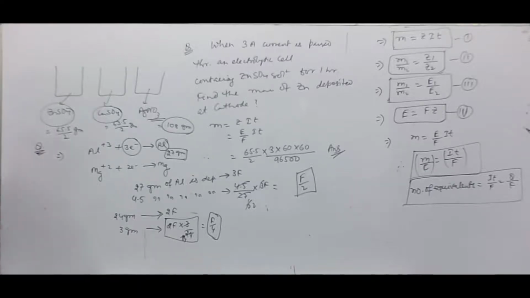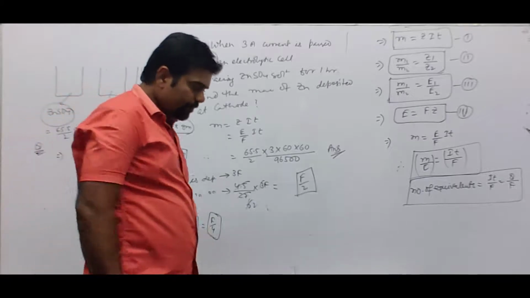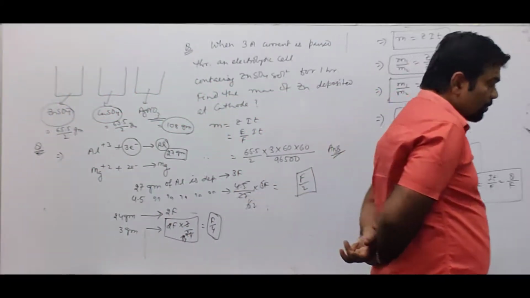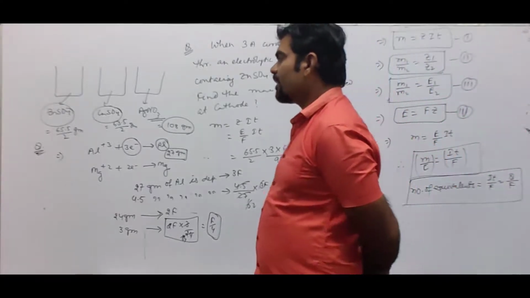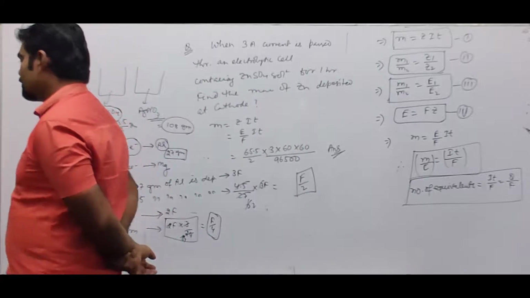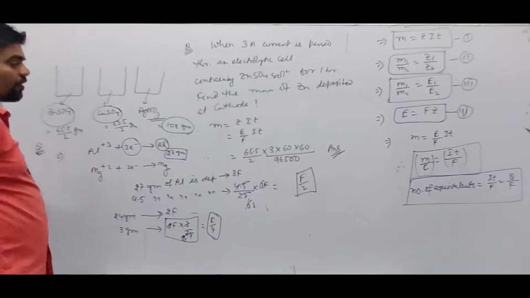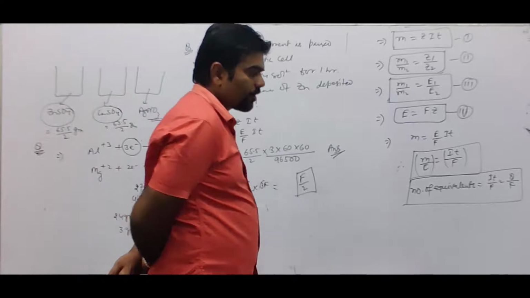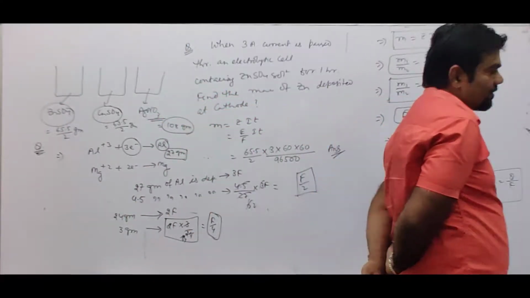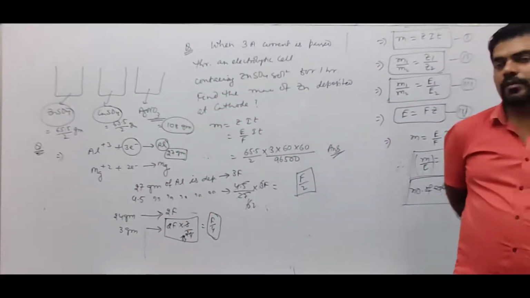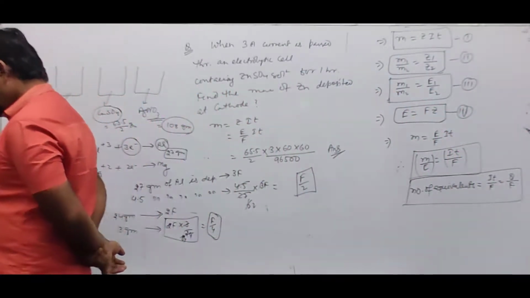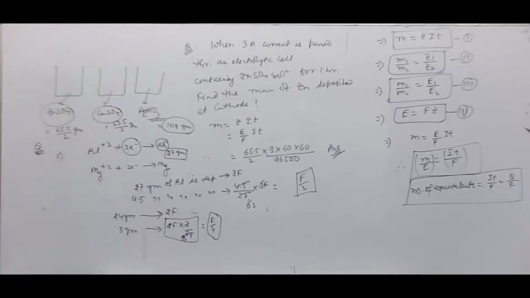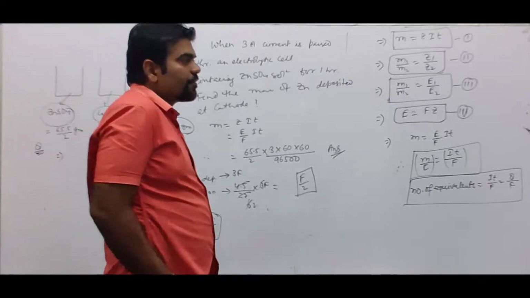500 ml of 0.1 molar copper sulfate solution is being electrolyzed by using 5 ampere current for 3 hours. If current efficiency is 50%,